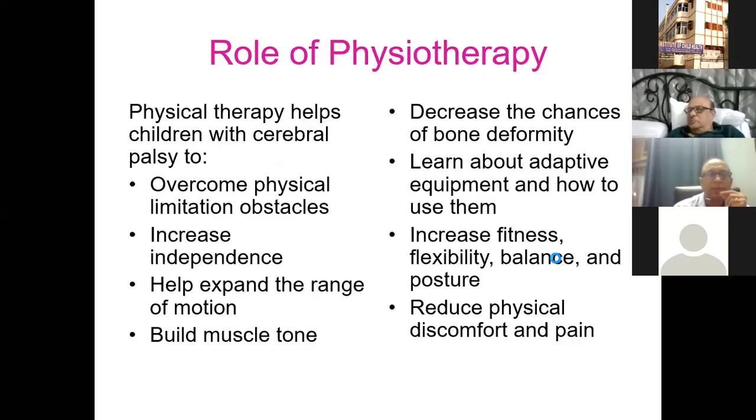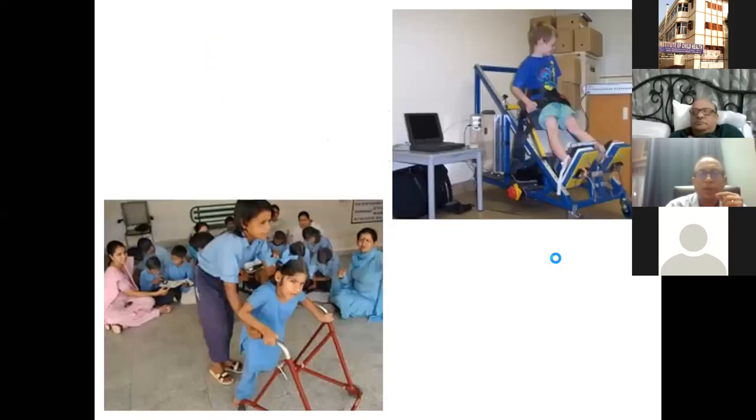So physical therapy helps children with cerebral palsy to overcome physical limitation obstacles, increase independence, expand range of motion, build muscle tone, and also to decrease the chances of bone deformity, learn about adaptive equipment, increase fitness, flexibility, balance, posture, and reduce physical discomfort or pain. All of these are very important. On the left lower side, you can see a basic physiotherapy going on. And on the right, you can see a Western, much more high-end physiotherapy of a child going on. So it can all depend on where you are working, but definitely has to be in place.